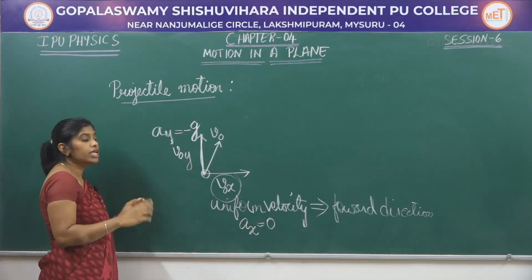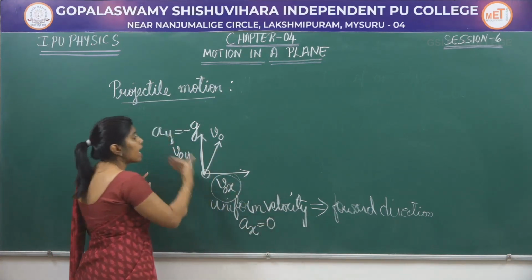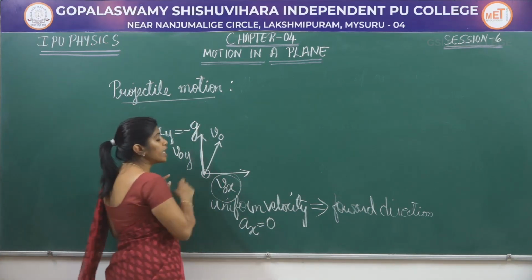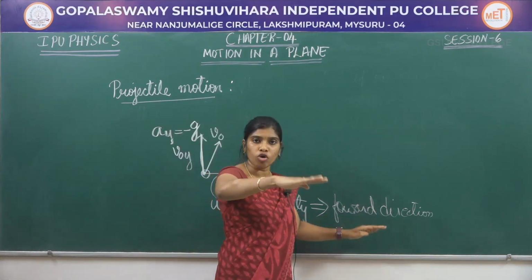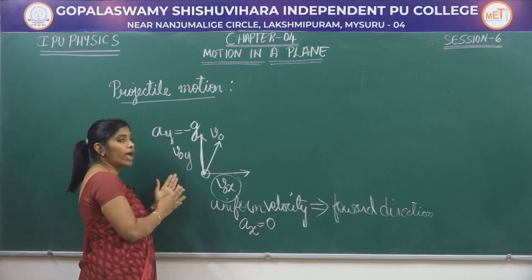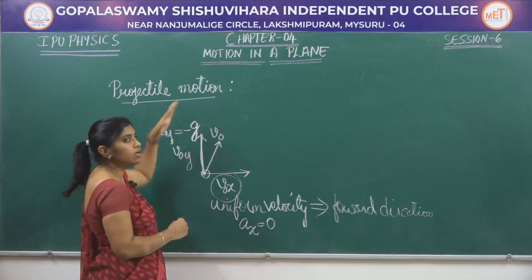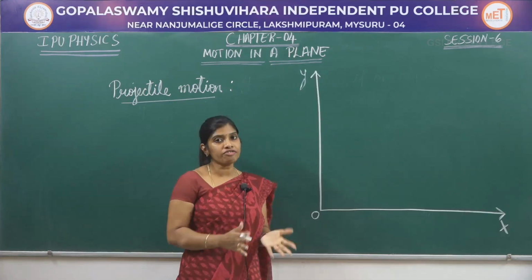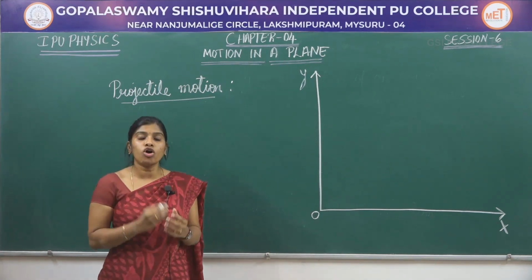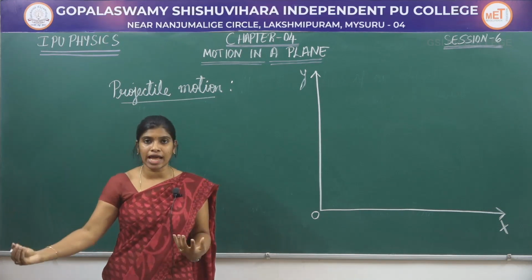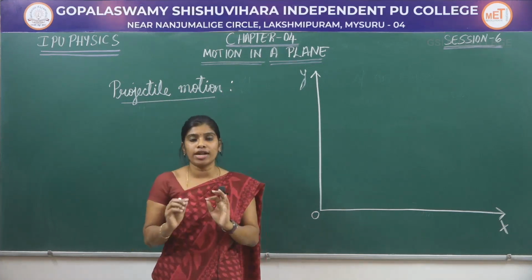In a projectile motion, the motion is analyzed by using two components, one along x-axis, another along y-axis. The component along x-axis is the uniform velocity, which helps the body to move in a forward direction, and the component along y-axis is the uniform acceleration, which makes the body to move along the vertical direction. Now, whatever the object which I am going to throw into the space is called as projectile, or the particle which follows this projectile motion is called as projectile, and the path followed by the object is called as trajectory.